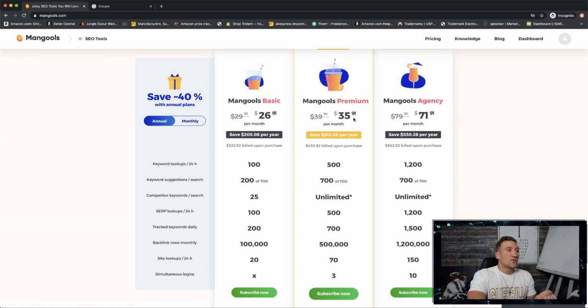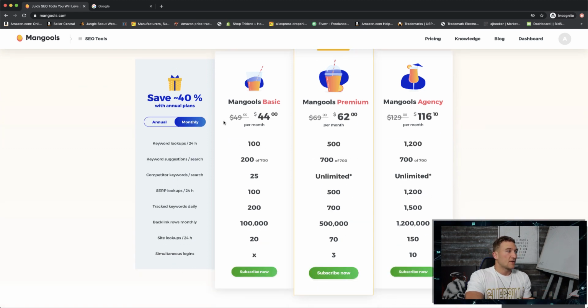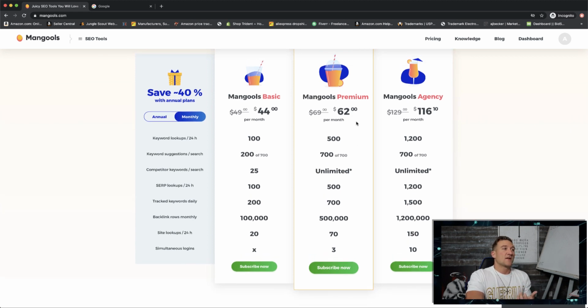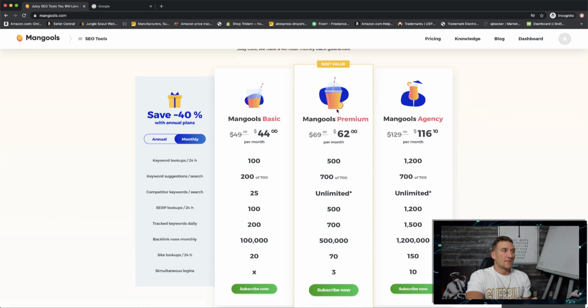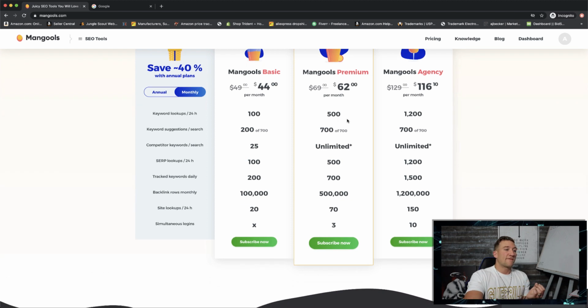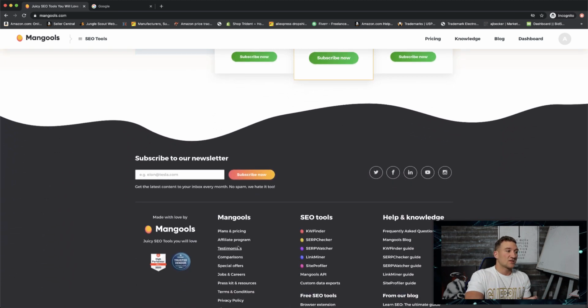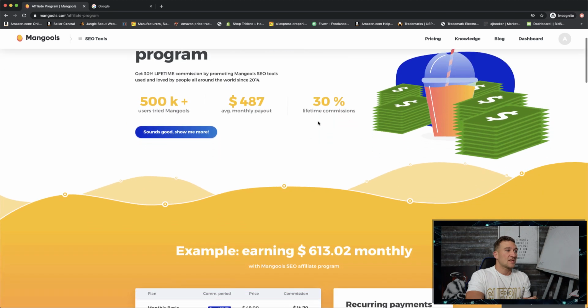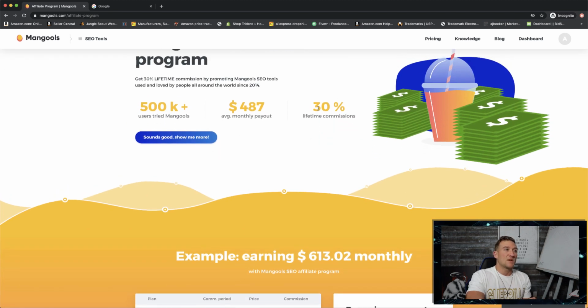So as you see here, on average, their monthly plans, those are annuals. Let's go monthly because most people go month to month. As you'll see here, their premium plan or the basic plan, let's just go with the middle ones, the highlighted ones, the best value. Let's say it's $62 per month. Their affiliate commissions pay you. So let's go ahead, you're an affiliate, right? Let's open up the affiliate program, and you can see that they pay a 30% commission.